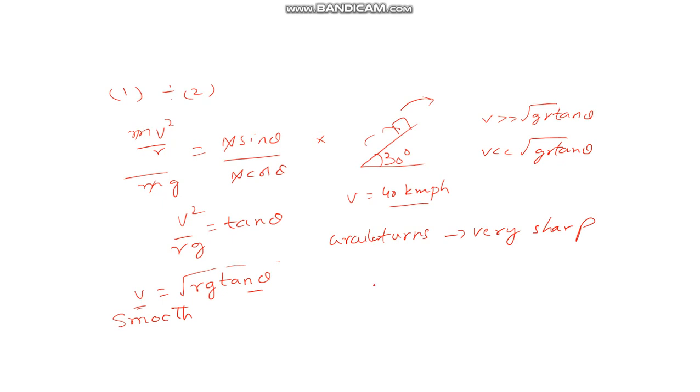Then banking alone isn't sufficient. So there what we have to do is take the help of friction also. We will take a case where v is more than root over rg tan theta.